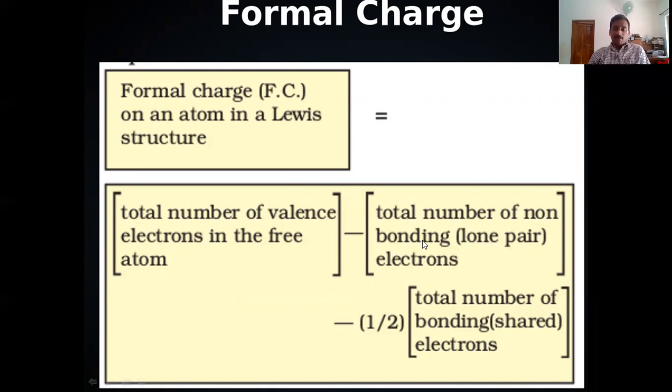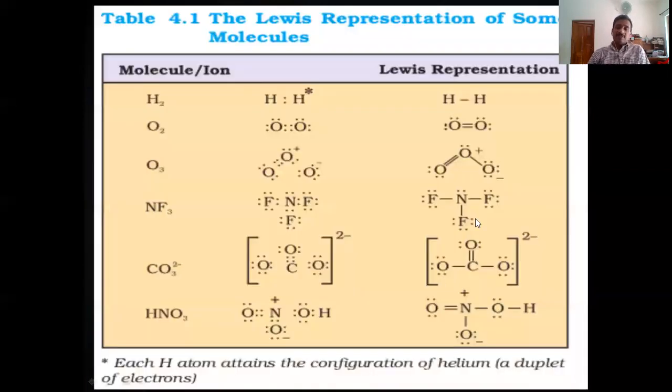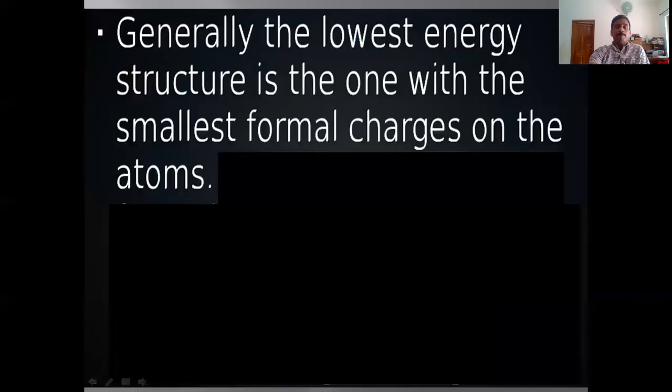So 6 minus 2, 4, minus half into total number of bonding or shared electrons. 6 electrons, half into 6, 3. So 6 minus 2, 4, minus 3, 1. Plus 1. Here you can see the charge is plus 1. And the last one you try and find out, and you will understand it properly.